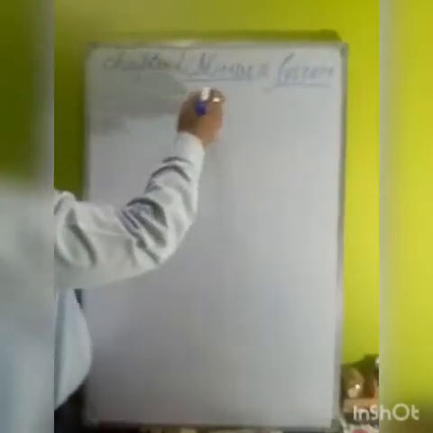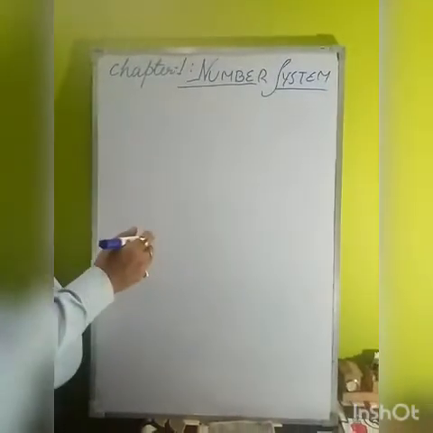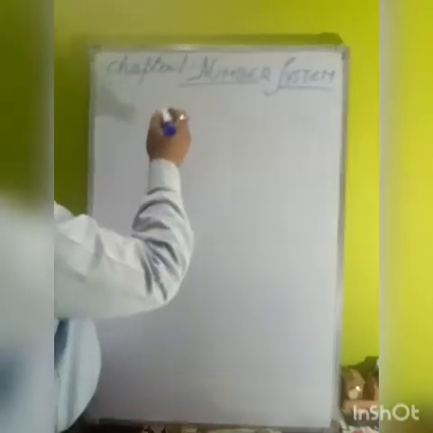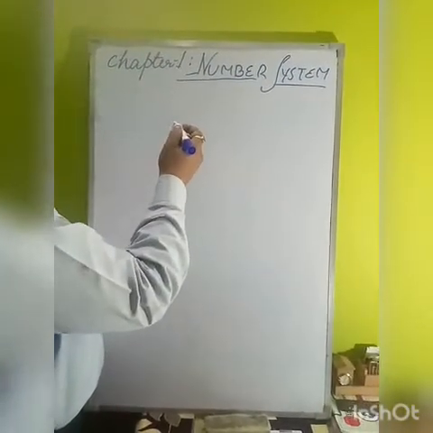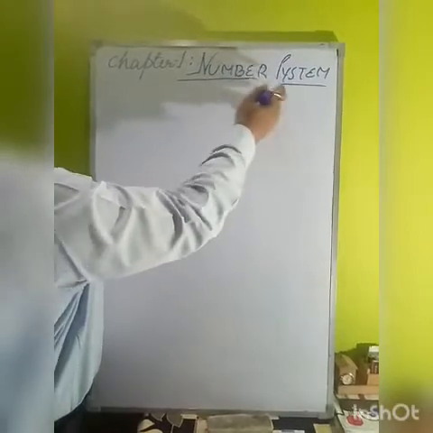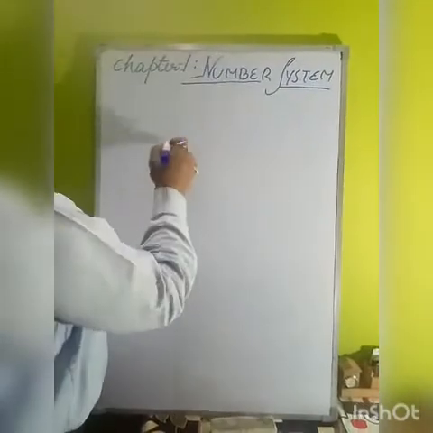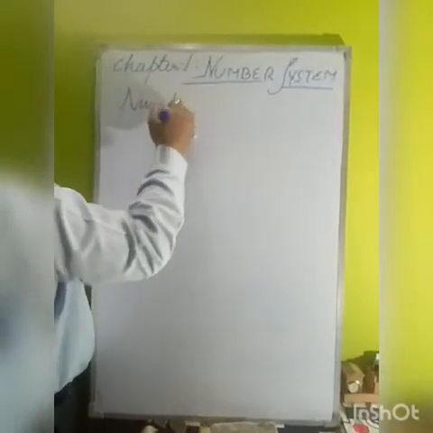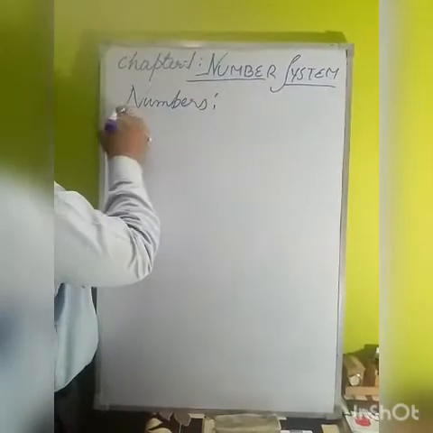Now, the chapter name is number system, which we have seen in the previous class. We will see at a glance what we have gone through in the last class. The system which deals with numbers is called the number system. In this number system, how many types of numbers have we studied? We have studied the following types of numbers.